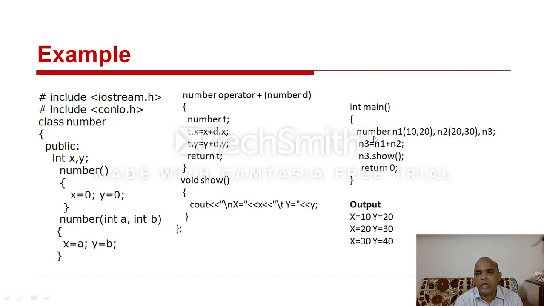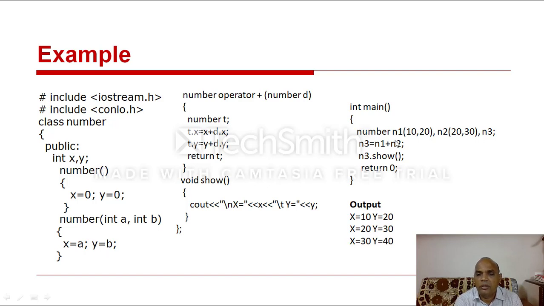Integer main function. Here Number n1 of 10, 20. n1 is an object. At the object creation time, it will pass 10 and 20 to the parameterized constructor. Now a is equal to 10 and b equal to 20, x value, y value 10 and 20. n2 equal to 20, 30. Now n2 is another object of this class Number. At the object creation time, it will pass these two arguments to the parameterized constructor function. Then x value equal to 20 and y value equal to 30.